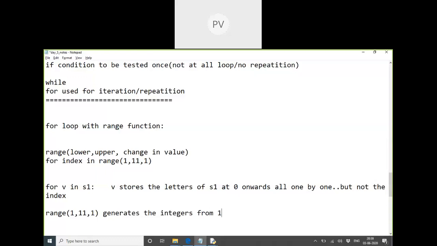Integers starting from 1 till 11, by an increment of 1. That's an increment. So we can use these numbers to represent the indexes.